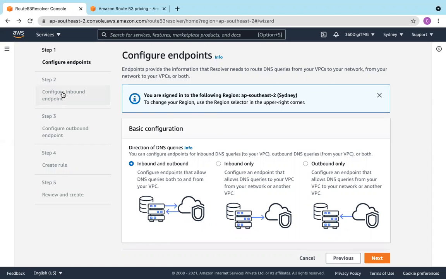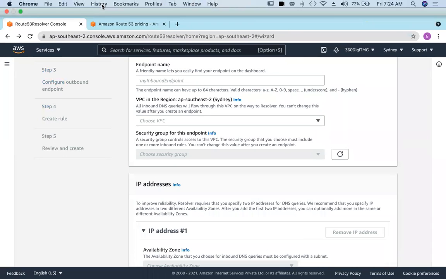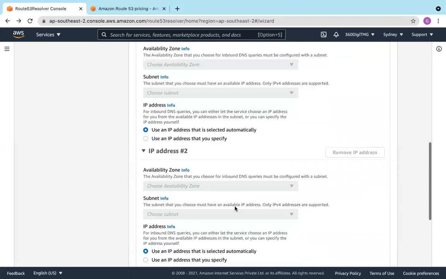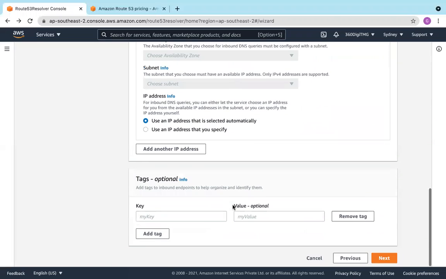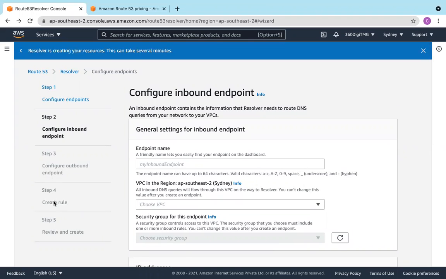So we have configured endpoints, inbound endpoints, right? And here we have to specify the VPC. So within the VPC, DNS will be able to route the traffic. And the availability zones. So within the VPC, within the availability zones which you are mentioning, Route 53 will route the traffic, both inbound and outbound. And next, create a rule.